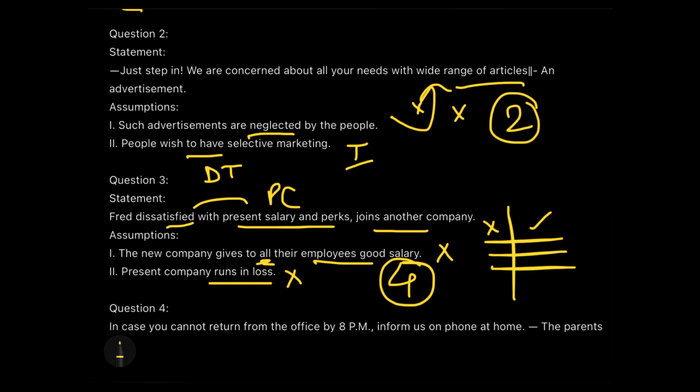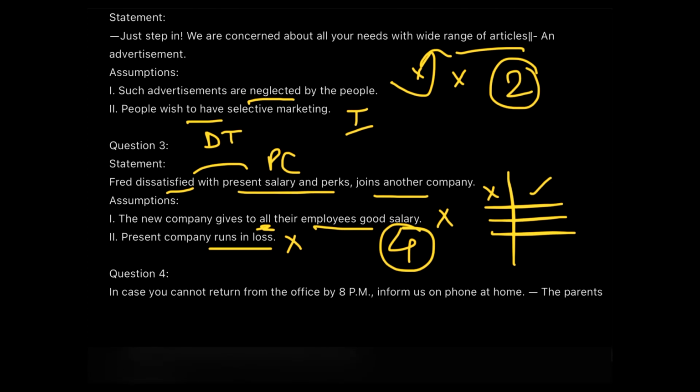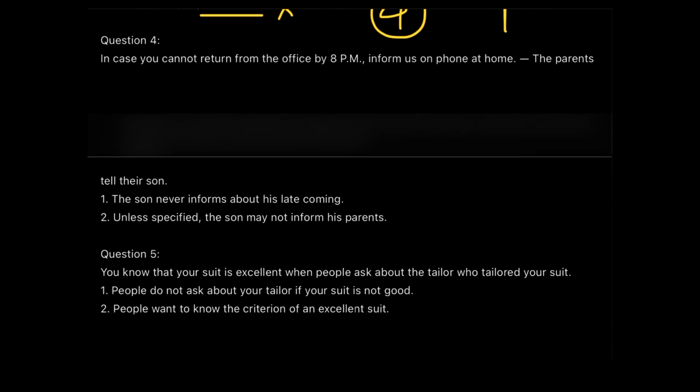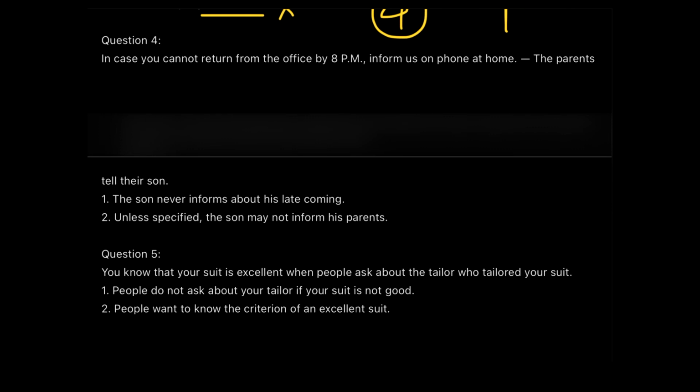Neither of the assumptions are implicit in this case. We are not able to assume correctly when I say these two things. Okay, moving to the fourth one. Here, in case you cannot return from office by 8 p.m., inform us on phone at home. The parents tell their son.